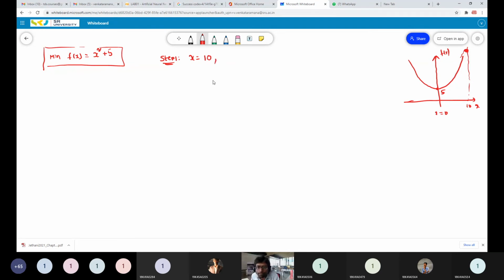So what will be the next point? First order derivative, find out. No. Before that, we have to initialize all the things. You are initializing the variable randomly. That's fine. And two more things we have to initialize. What are the two more things?